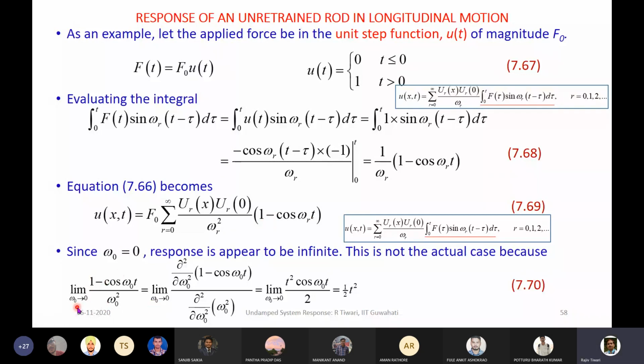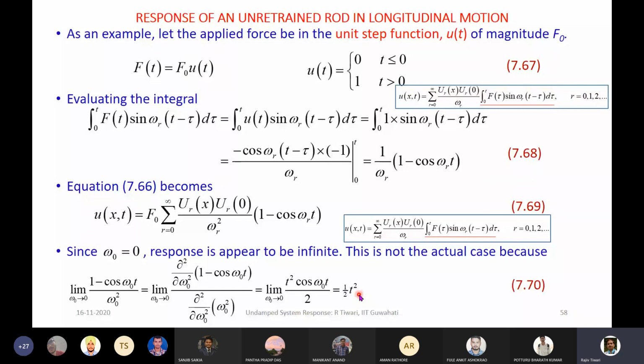in the limit when omega naught is equal to 0, we are able to apply the L'Hospital rule. We differentiate this twice, and we will get something like this. So when omega naught is equal to 0, we will get this particular term as half t square.